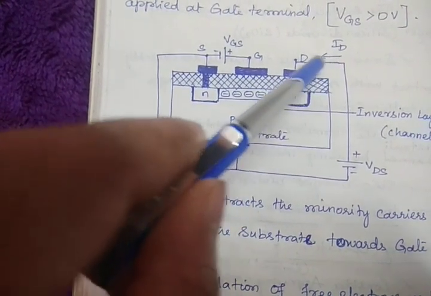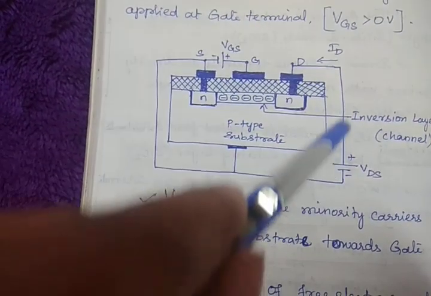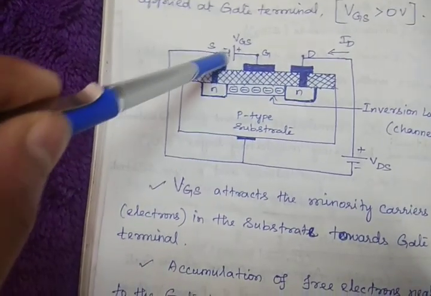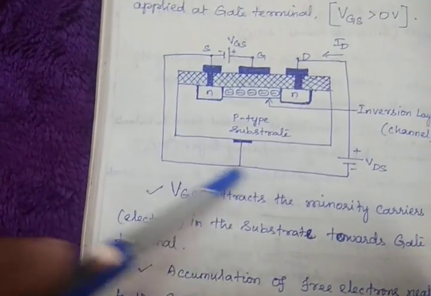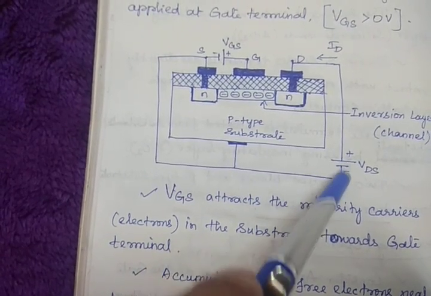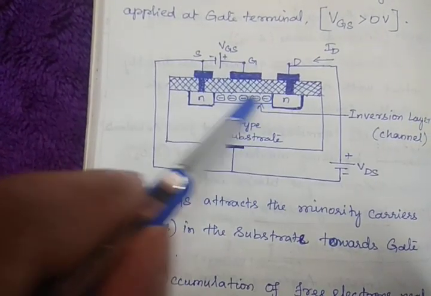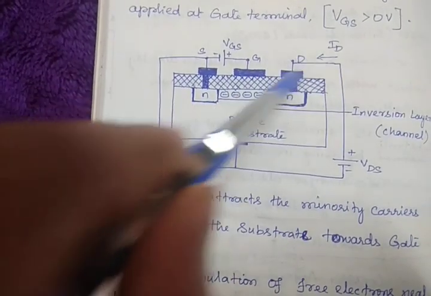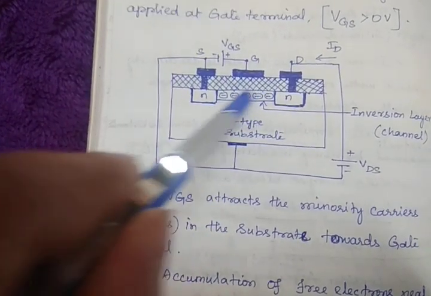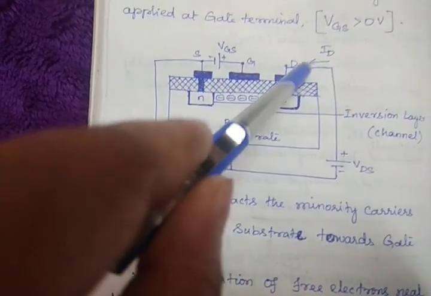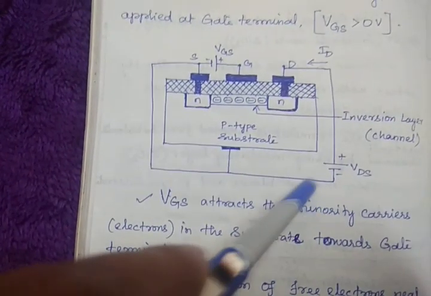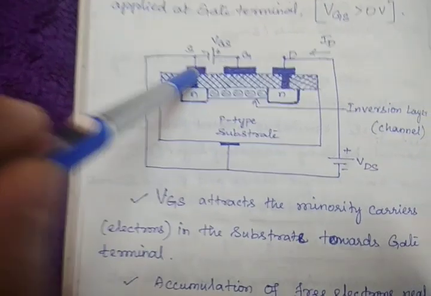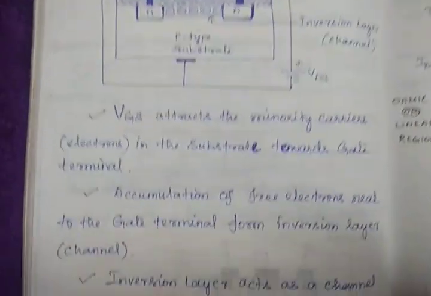It will flow from this positive terminal to the negative terminal of VDS because of the channel formed. Suppose the channel is not there, then it is considered an open circuit and there is no current flow from drain to source, right? So we'll see that one.